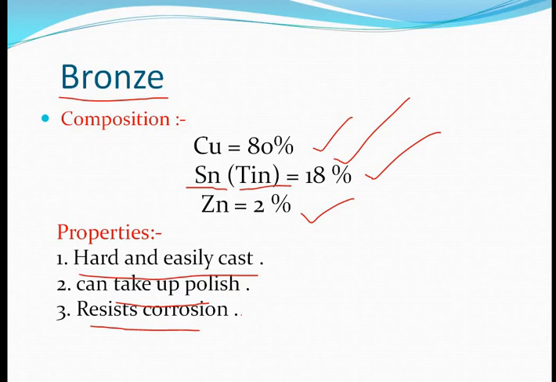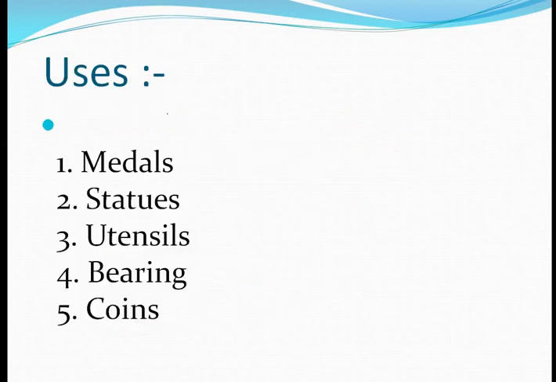This corrosion resistance is the best property of all alloys. They are all resistant to corrosion. And it is hard and easy to cast. Now what are its uses? The first is in making medals, the second is in making statues, the third is in making various types of utensils, the fourth is in bearings, and the fifth is in coins.